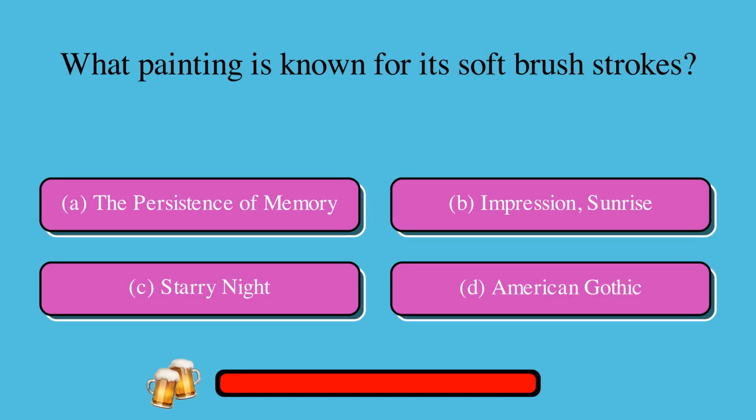What painting is known for its soft brushstrokes? A. The Persistence of Memory, or B. Impression, Sunrise, or C. Starry Night, or D. American Gothic? The correct answer is B. Impression, Sunrise.